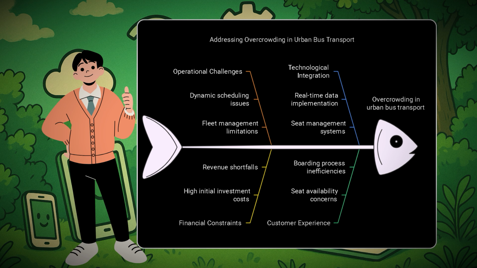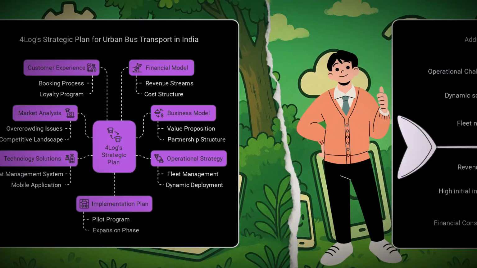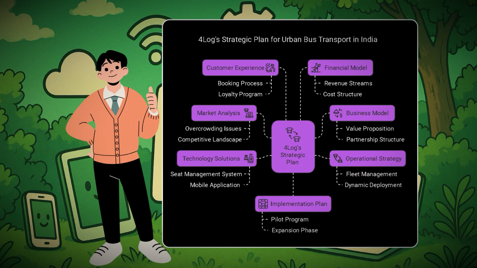Next, we need to address boarding process inefficiencies. Seat availability concerns need to get solved. We need to take care of our customers and their experiences. Okay, next, this shows 4log's strategic plan for urban bus transport in India.